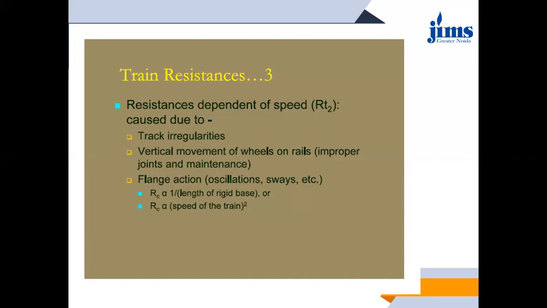Flange action का मतलब क्या हुआ? The oscillation and sways. जब आप लोग ट्रेन में ट्रैवल करते हो तो you might have seen कि the compartments at times, while the train is moving at a particular speed, keep on swaying, or certain oscillations are there, especially due to braking and due to acceleration. There are many oscillation and swaying motions. Okay, so this contributes to the flange action.